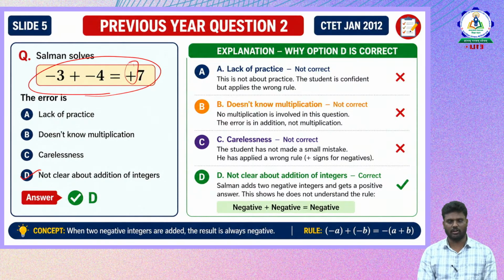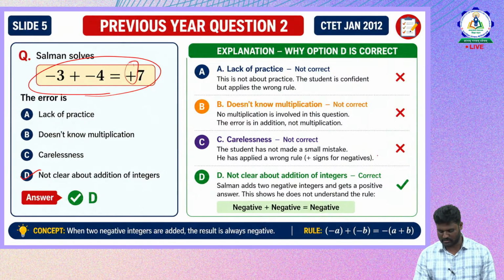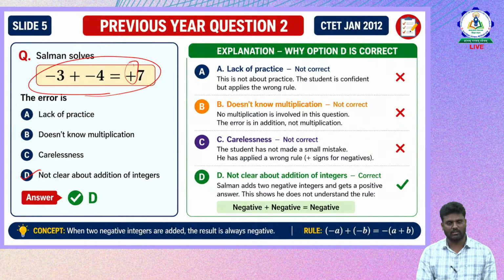Now why not option B, doesn't know multiplication? When the student is solving, is there any multiplication involved here? No, we are only involved with addition and subtraction. Now carelessness, option C. The student has not made any small mistake here, he has applied a wrong rule. In the calculation part, he has applied only the signs wrongly, the signs being negatives. So application of the concept is incorrect here. Option D is correct: not clear about the addition of the integers.